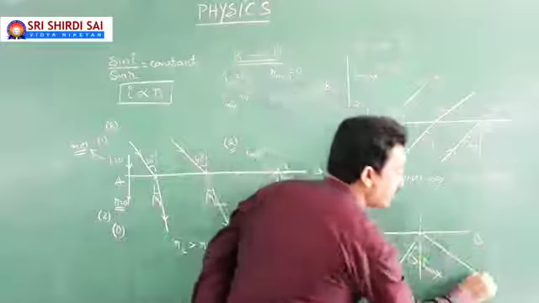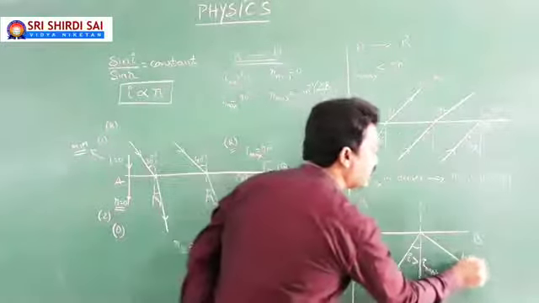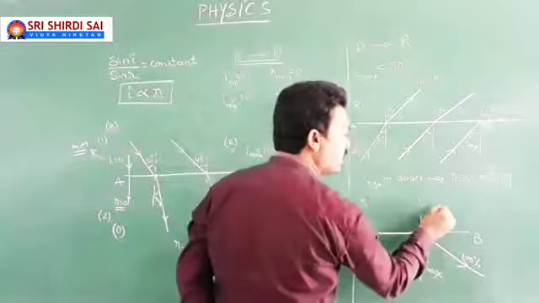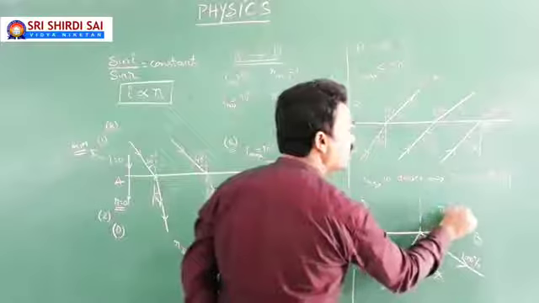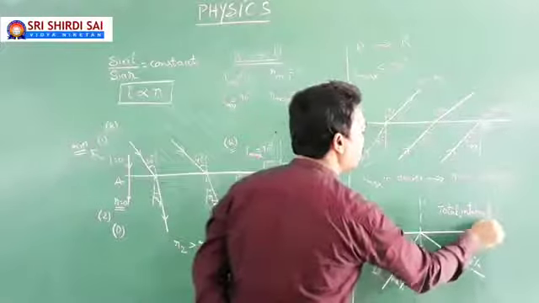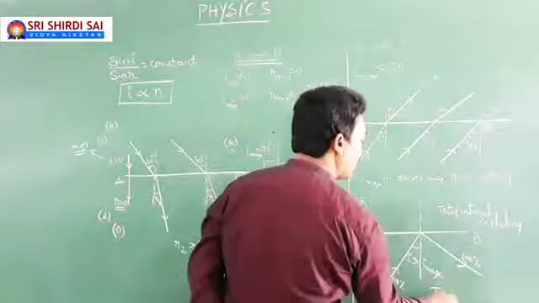It reflects completely. Whatever the incident light, it completely gets back into the same denser medium, and the phenomenon is defined as total internal reflection, which is TIR.